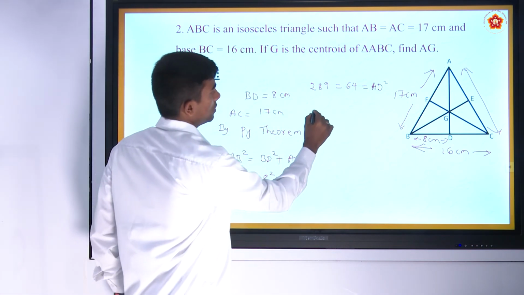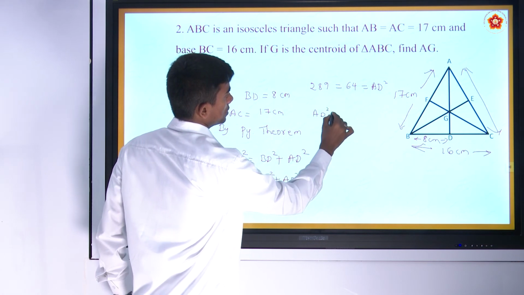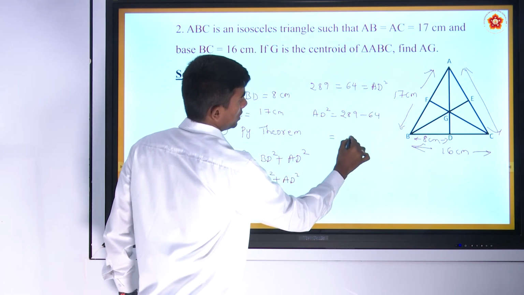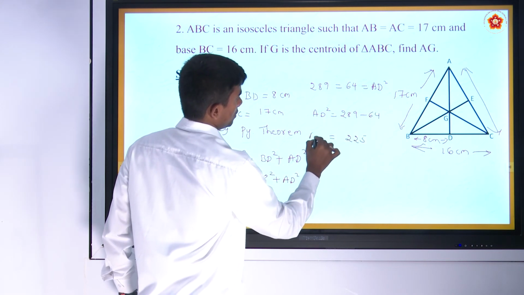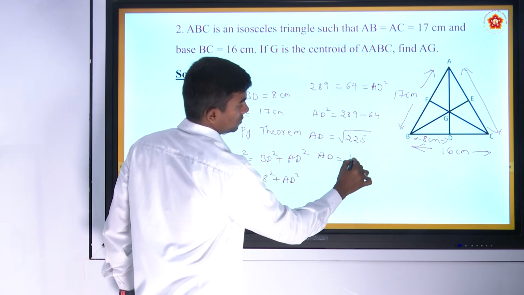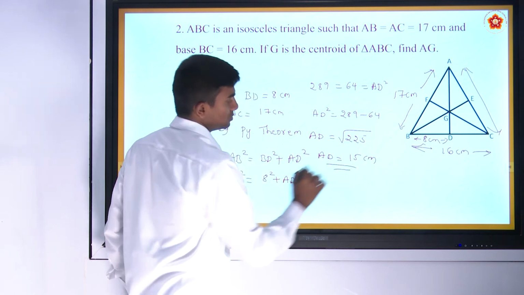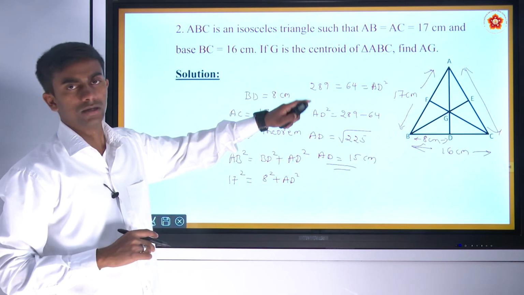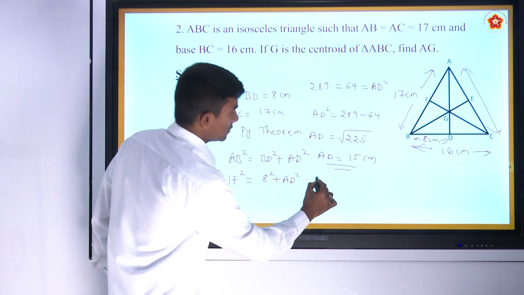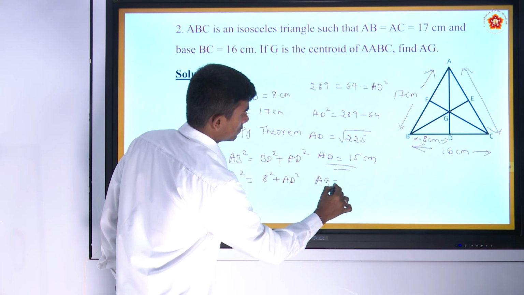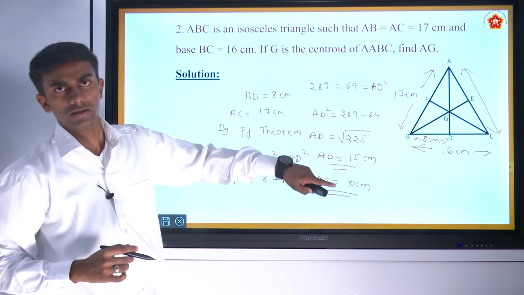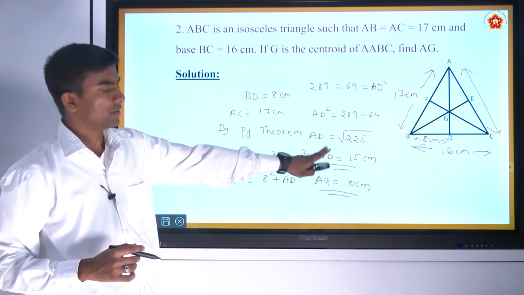Here AD square is equal to 289 minus 64, that will be 225. AD is equal to root of 225, therefore AD will be equal to 15 centimeter. Since medians intersect in the ratio 2:1, AG will be 10 centimeter. It is the 2/3 part of AD.